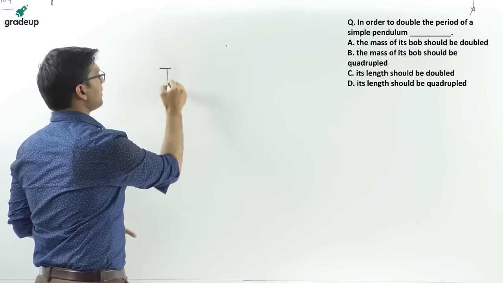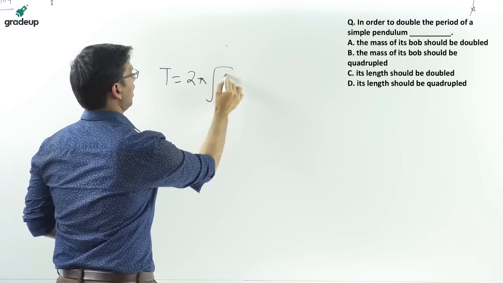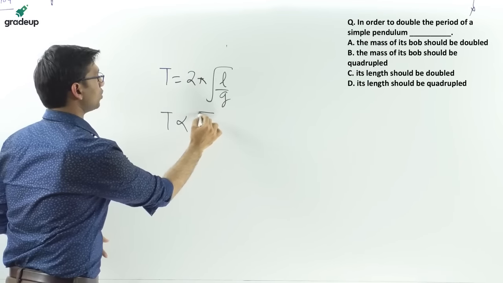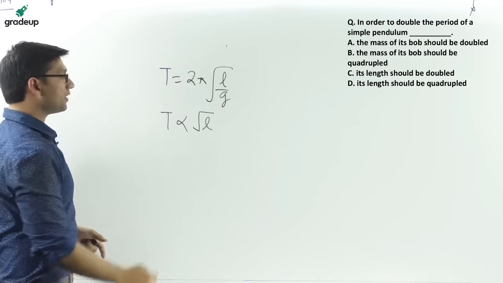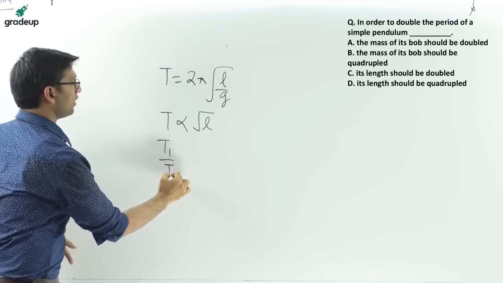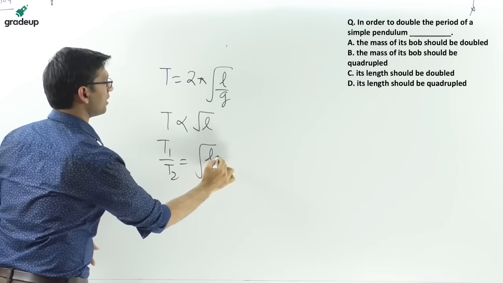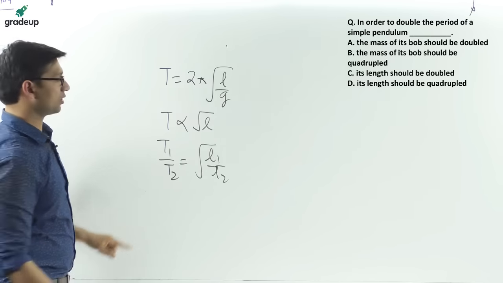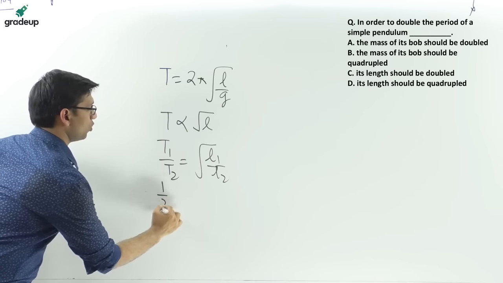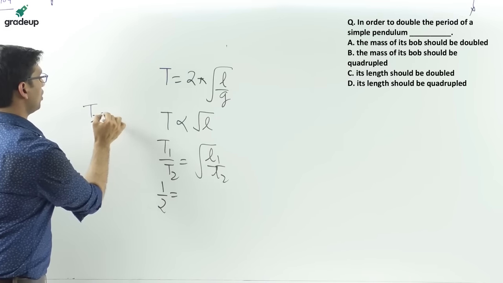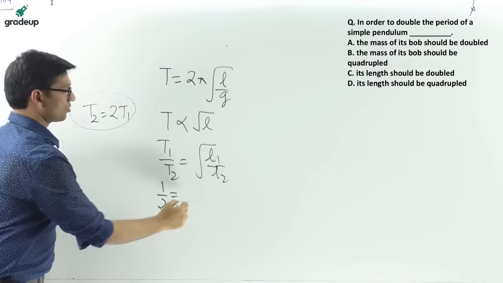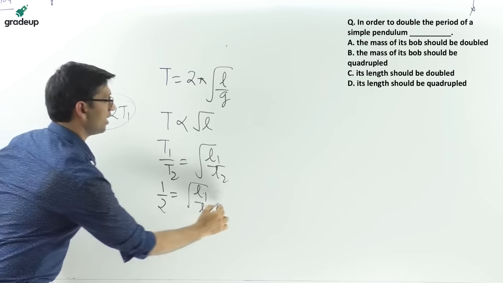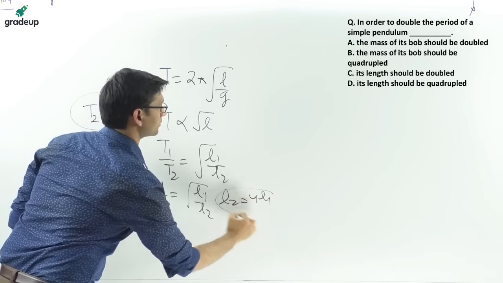We know that the time period of a simple pendulum is given by T equals 2 pi root L by g. So time period is directly proportional to the square root of length. In the first case, T1 by T2 will be equal to root of L1 by L2. It is saying that T2 is equal to 2 T1, so the time period is doubled. So 1 by 2 is equal to root of L1 by L2. If we square both sides, L2 will be equal to 4 times L1.